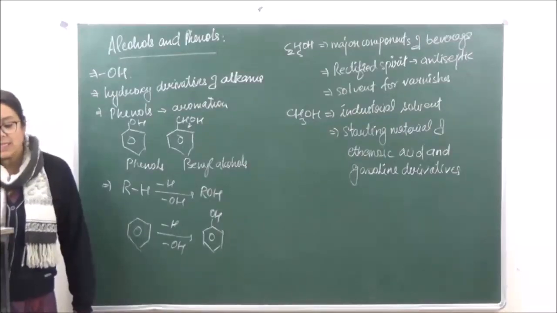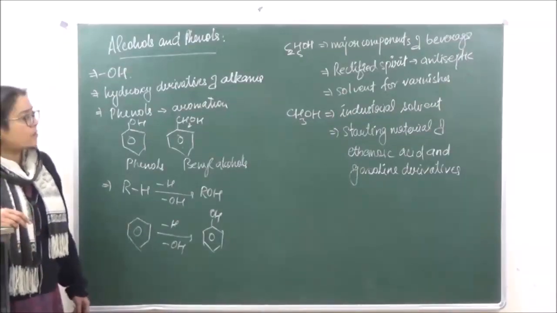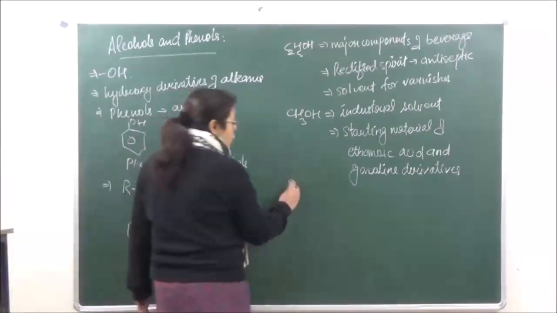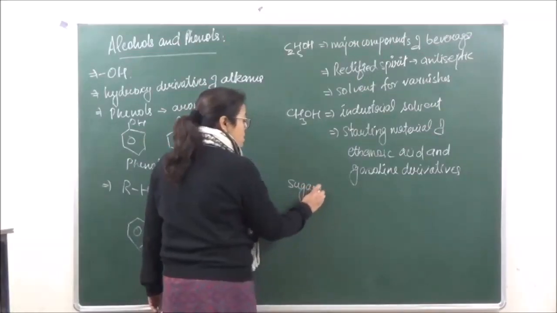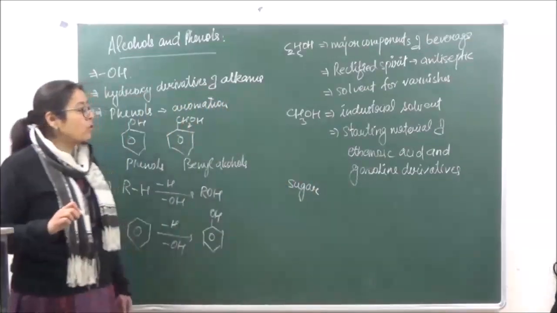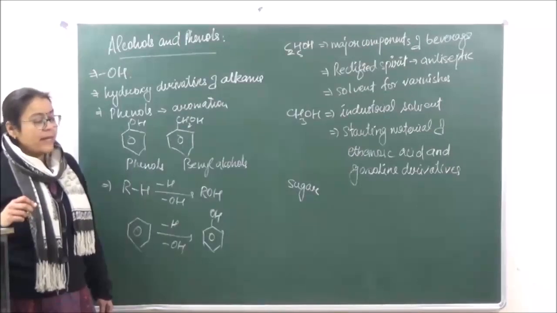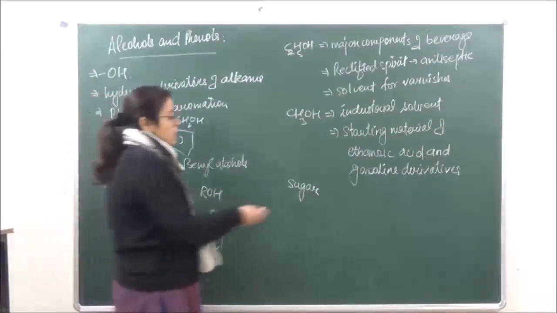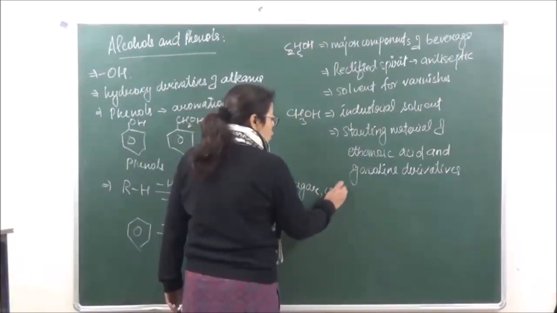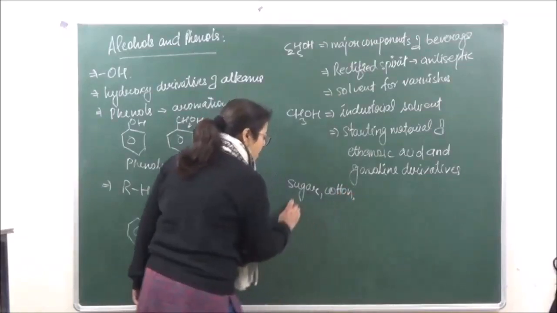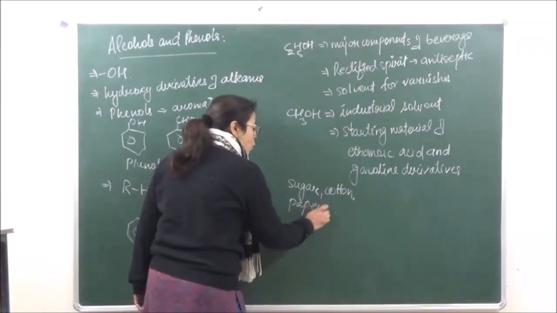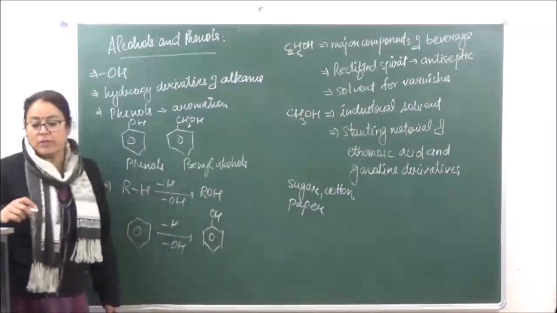Then we also see that there are many other compounds. For example, when we are talking of sugar, sugar also consists of an OH component. Right? So sugar, or we have cotton, we have paper, all these have OH as one of the groups which is present.